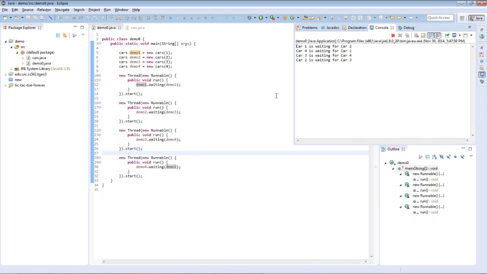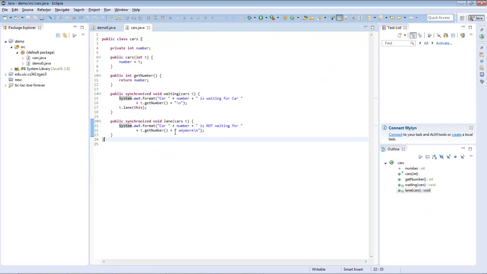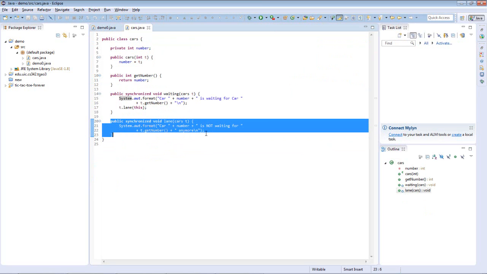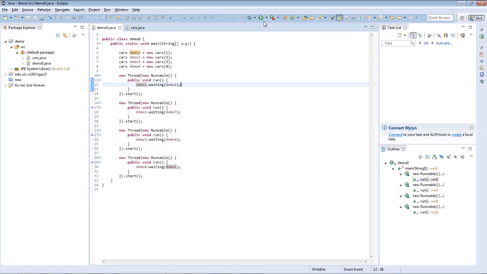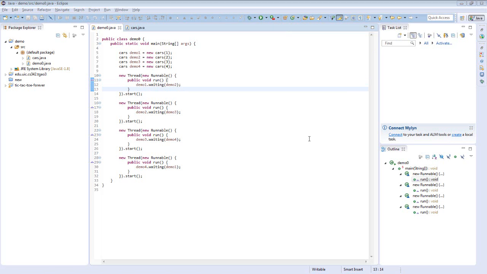When we run this program, we can see that it says car 1 is waiting for car 2, and 4 is waiting for 1, and 3 is waiting for 4, and 2 is waiting for 3. But the lanes never become available. If we stop this and go back to the car class, this lanes function never gets called by any of the cars, which means they're stuck in a cycle, which is basically what a deadlock is. The resources that each one requires are held by another, so they're stuck there indefinitely.